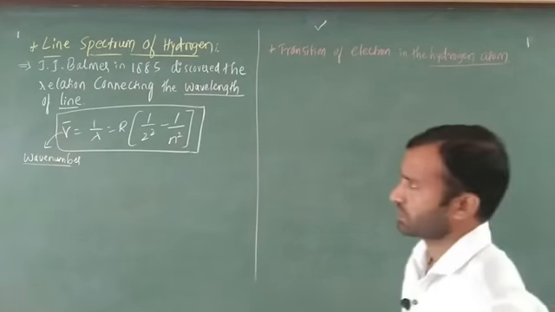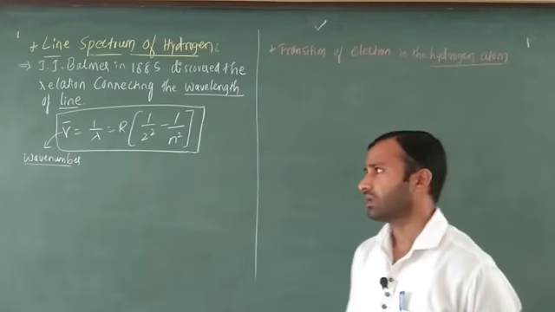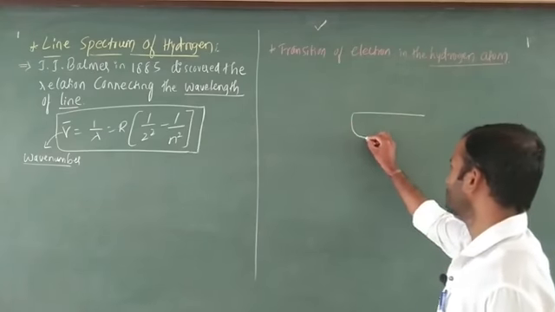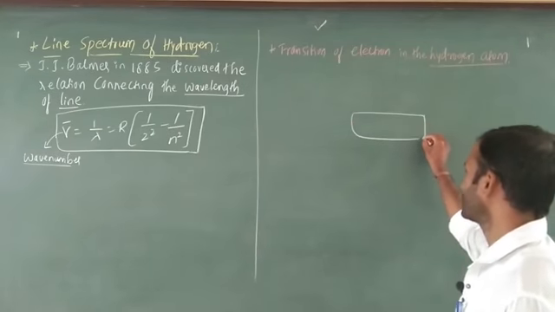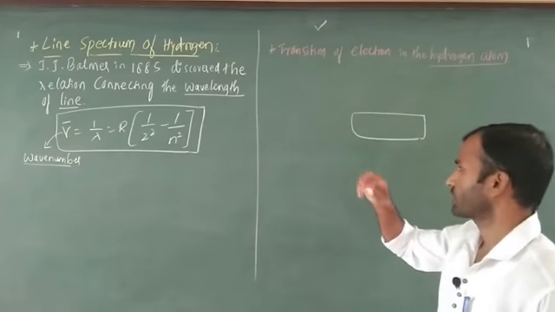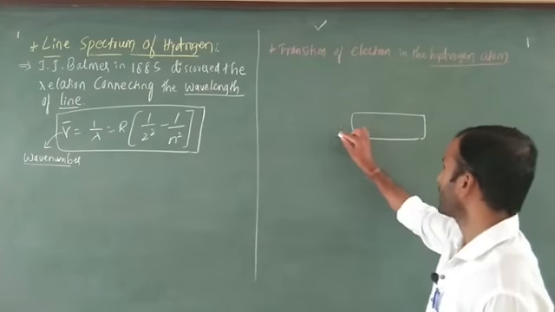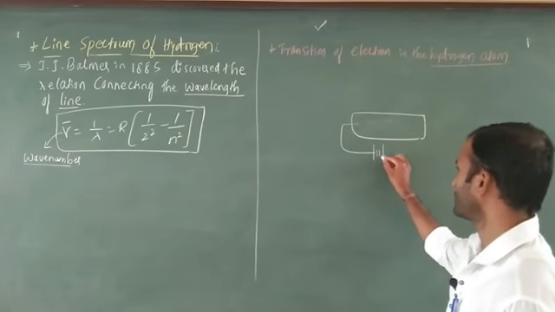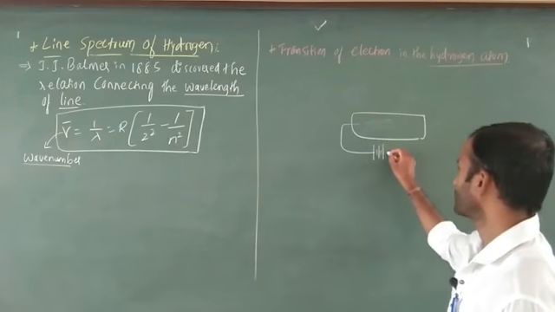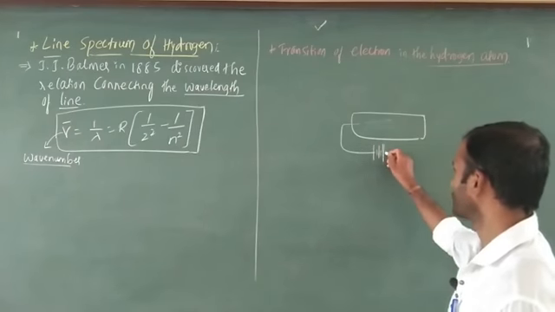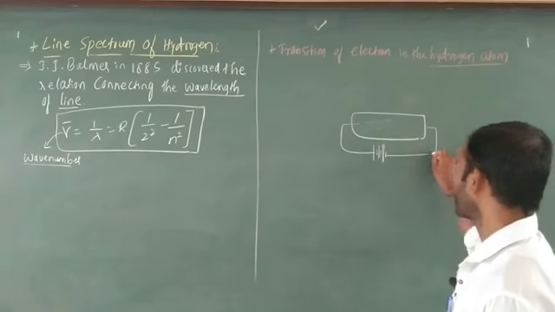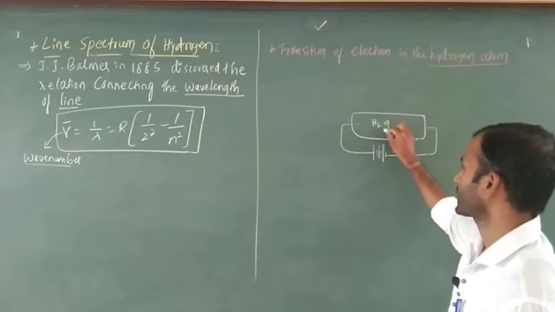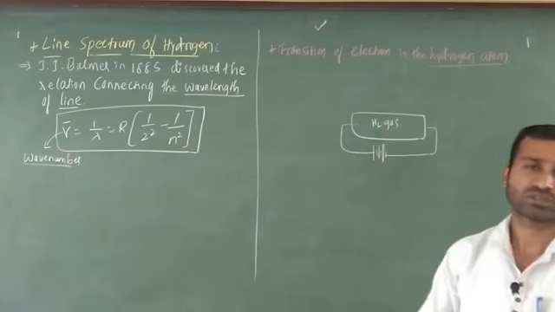In this explanation, initially he is going to consider one tube. You know very well about that, because we used it in the photoelectric effect. After that, he is going to connect it with a battery, which means high voltage. In this tube he is going to fill hydrogen gas.